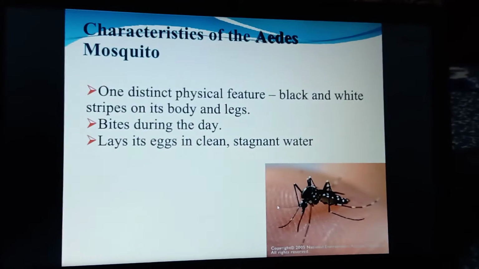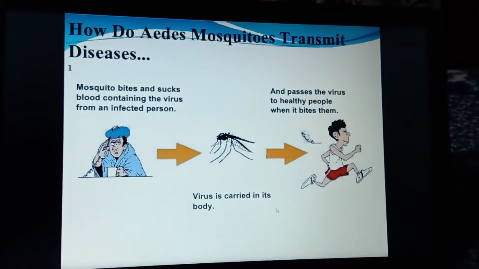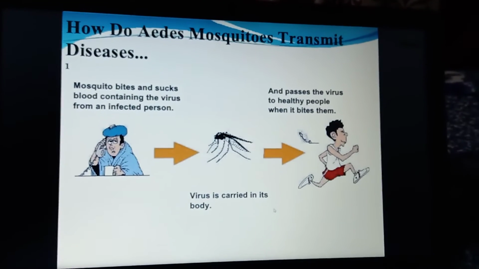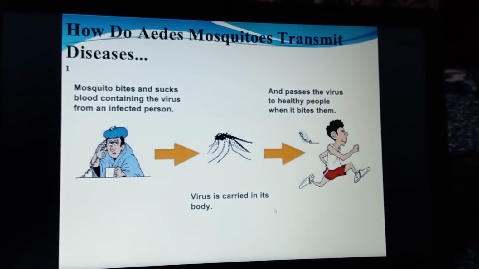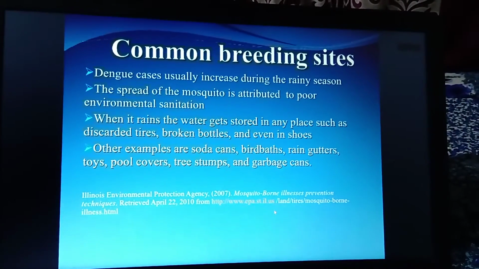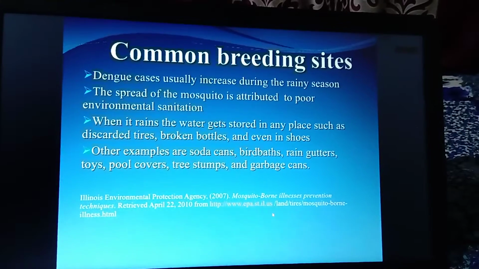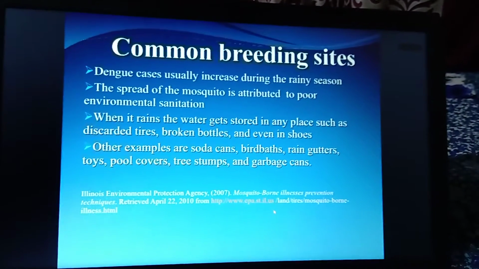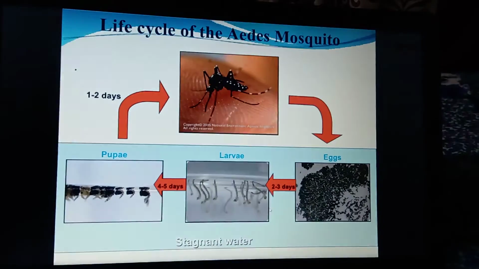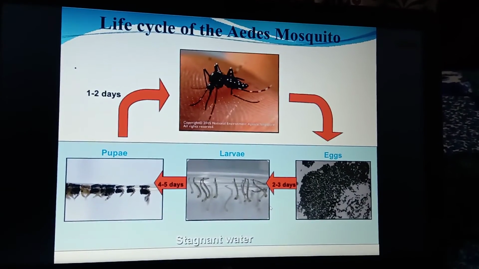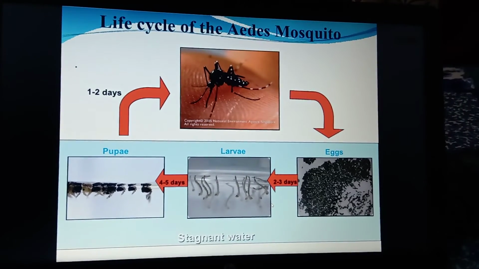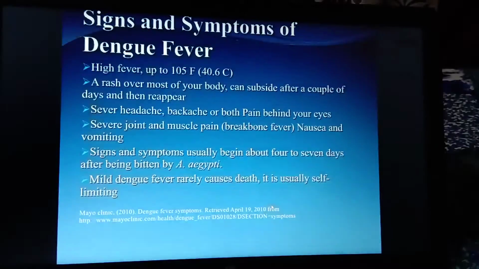The mosquito is black and white, with stripes on the body and legs, and it acts like a carrier, transmitting the virus from an infected person to an uninfected person. Common breeding sites, already discussed, are discarded tires, broken bottles and shoes, bird baths and rain gutters, toys, and this kind of area. The life cycle: the female mosquito lays the eggs, which go through the larva and pupa stages and change into the mosquito.